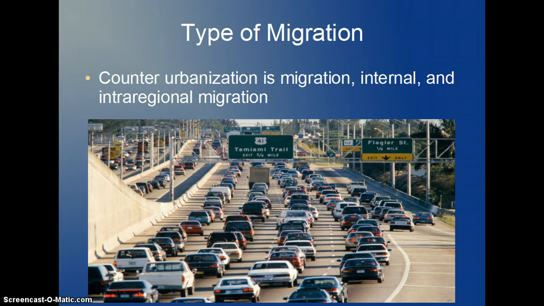The difference between internal and international migration is whether or not the migrant leaves the country. If they stay in the country, then it is internal, but if they leave, then it is international. The difference between intra-regional and inter-regional migration is whether or not the migrant leaves the region from which they came from. Counter-urbanization is an example of migration, internal migration, and intra-regional migration.